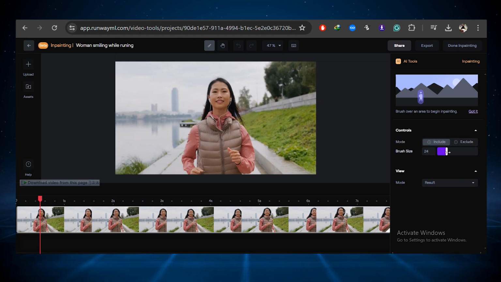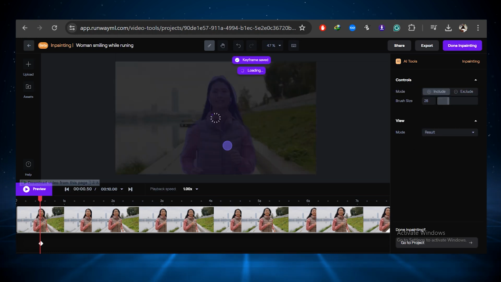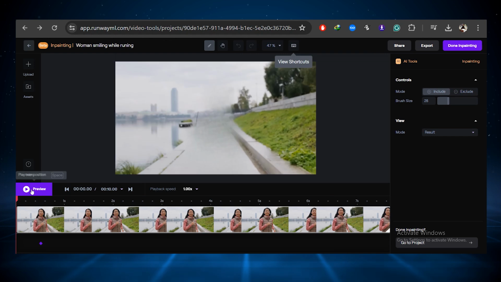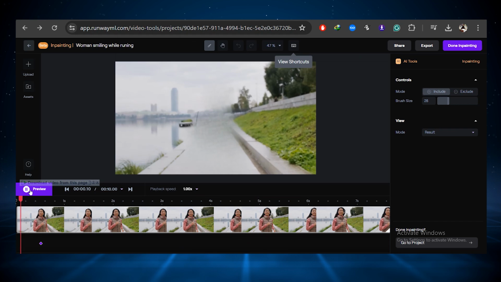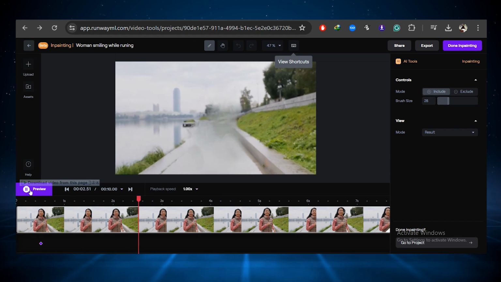Well, you can even increase or decrease the brush size. So select the include option and adjust the brush size accordingly, and now simply paint your main subject. So once you are done, this will start doing the in-painting. Well, after a few seconds, our major subject has been extracted from our source video. So if I play this video, you'll notice that our character has been deleted.